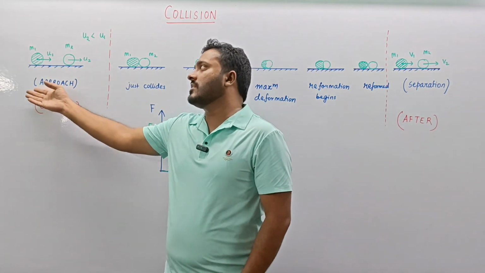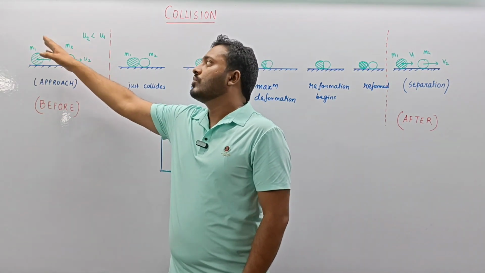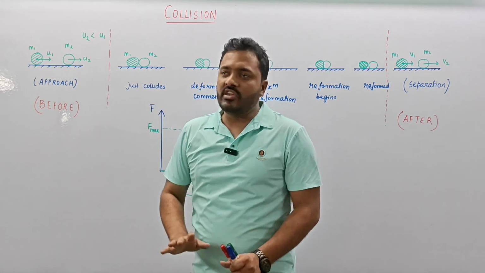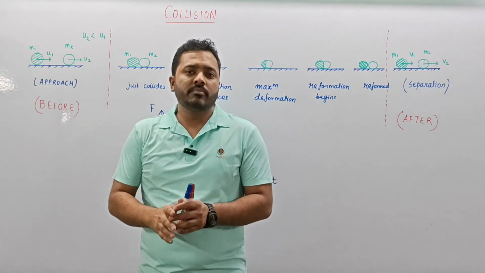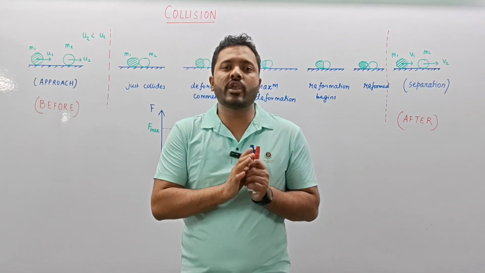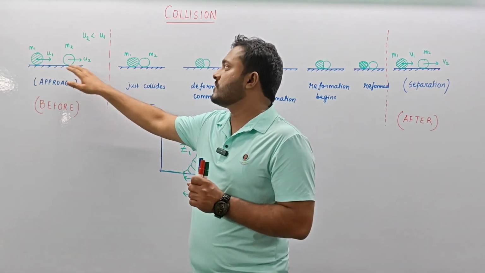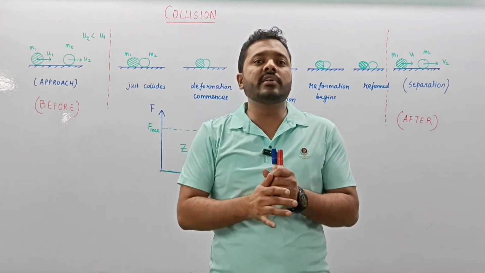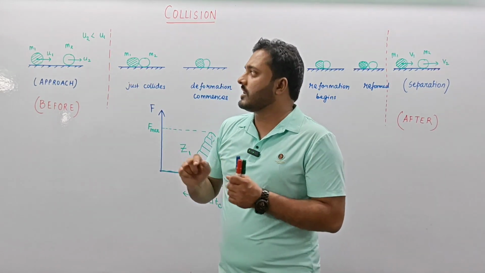So we are taking a case where a particle m1 moving with speed u1 collides with m2 moving with speed u2. For convenience, I have drawn these particles as circular or spherical in shape, but kindly keep in mind that they are only translating right now. They are not undergoing any rotatory motion. Moreover, the surface is perfectly smooth and the collision is taking place head on, as we are understanding this type of collision. So now what exactly happens?